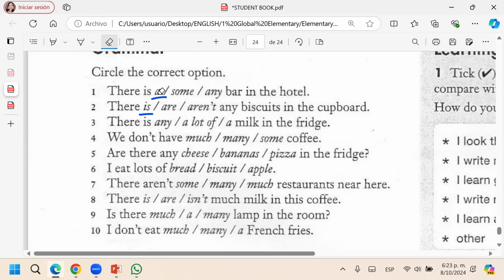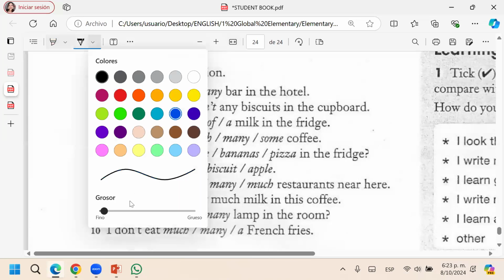I'll give you a chance, you don't have to tell me right away. There is a bar. Let's go with the first, Alejandra. There is a bar in the hotel. A bar, because it's singular. Bar is countable. One bar, two bars, three bars. Of course, that's easy.